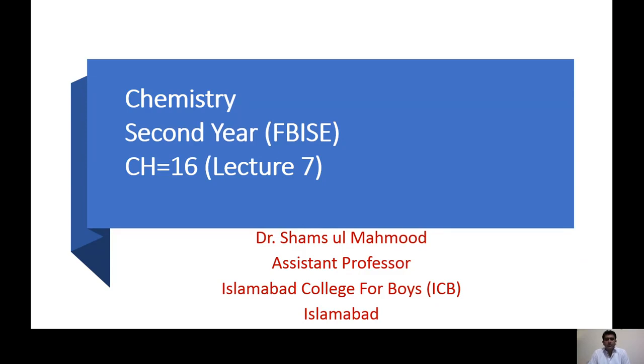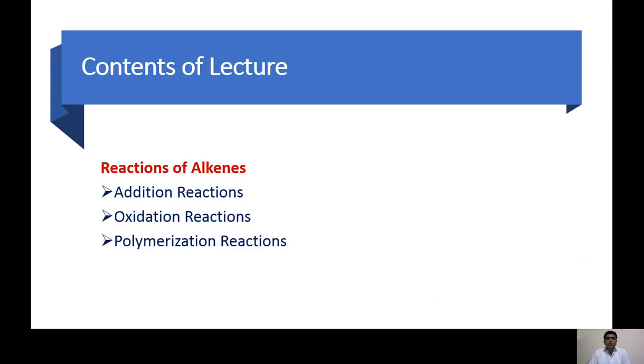Dear students, today we are going to start the seventh lecture of second year chemistry, and we have started chapter number 16, which is about the hydrocarbons. If I go to the previous discussion about this chapter, we have discussed two topics: one about the alkanes and second about the alkenes. In the alkanes, we discussed their nomenclature, their physical properties, and their reactions.